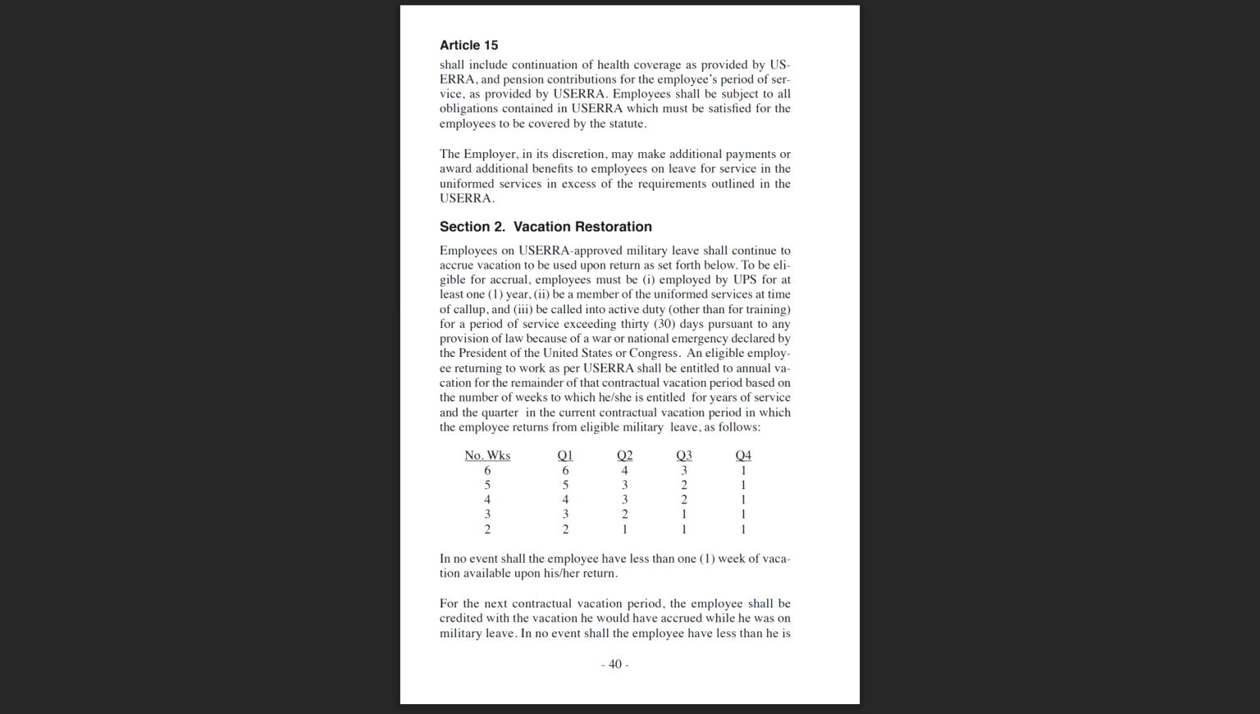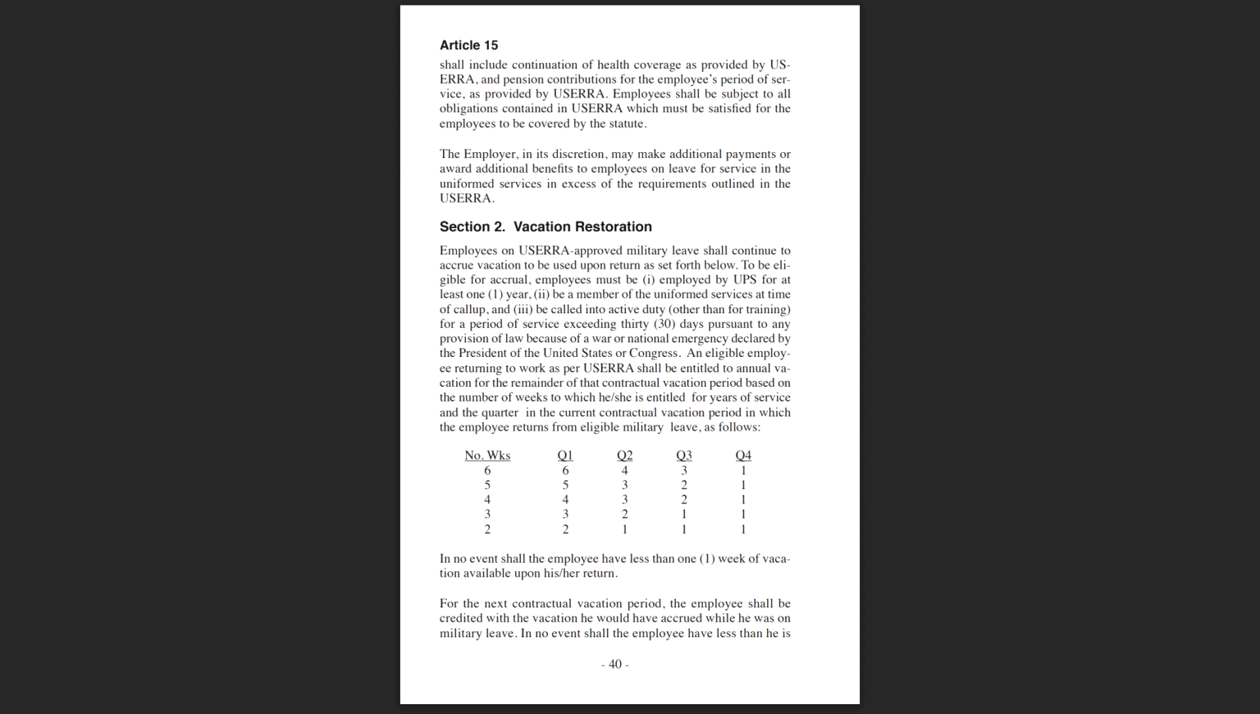Section 2. Vacation Restoration. Employees on USERRA-approved military leave shall continue to accrue vacation to be used upon return as set forth below. To be eligible for accrual, employees must be, subsection I, employed by UPS for at least 1 year, subsection II, may be a member of the uniformed services at the time of call-up, and, subsection III, be called into active duty other than for training for a period of service exceeding 30 days pursuant to any provision of law because of a war or national emergency declared by the President of the United States or Congress.